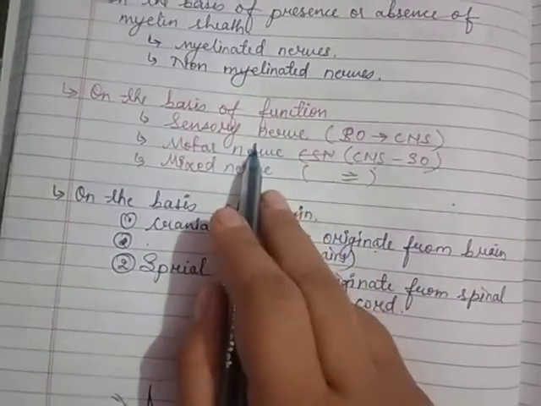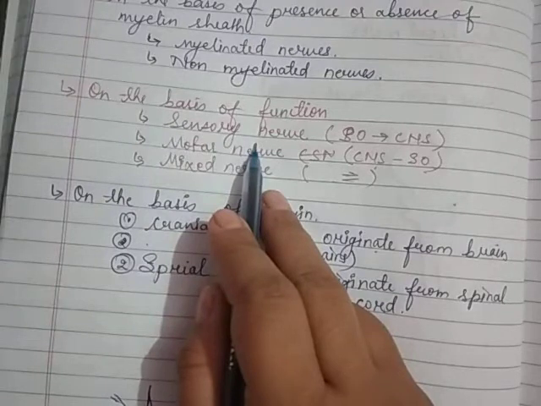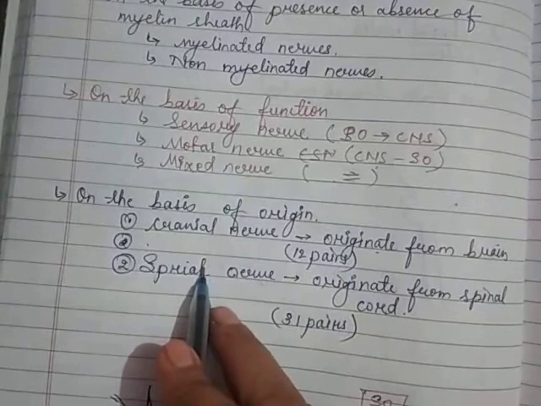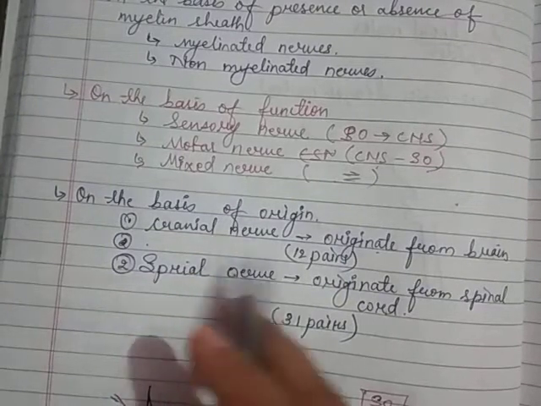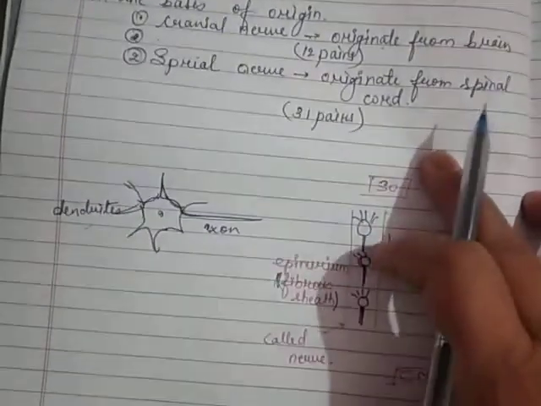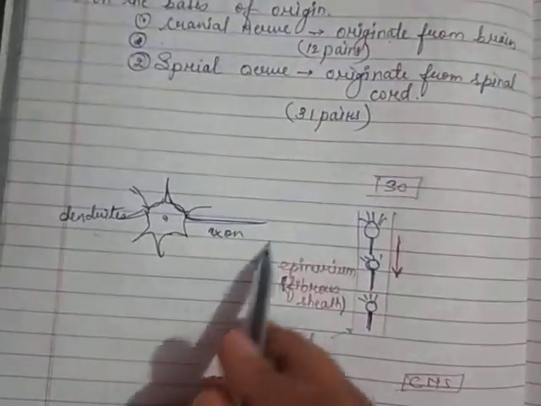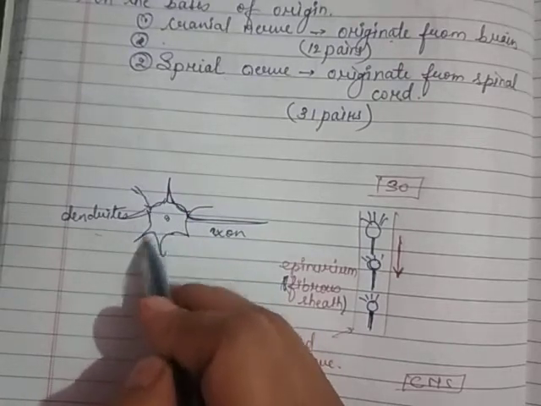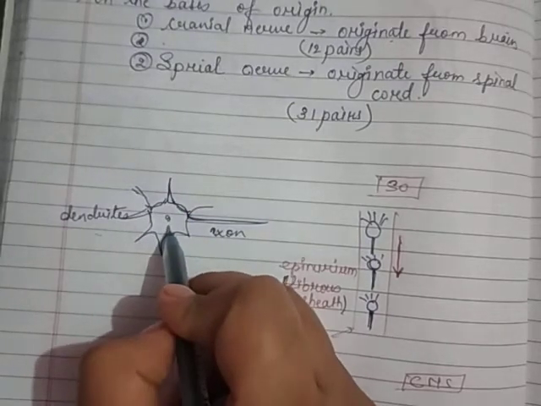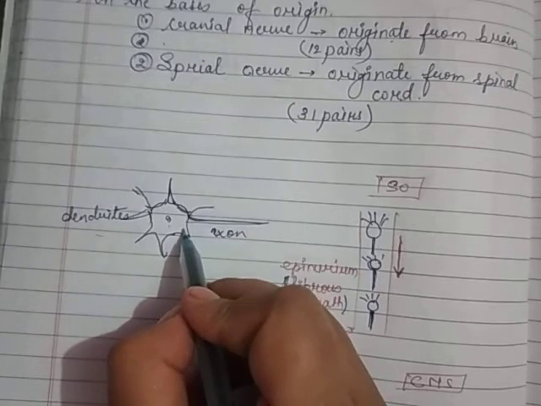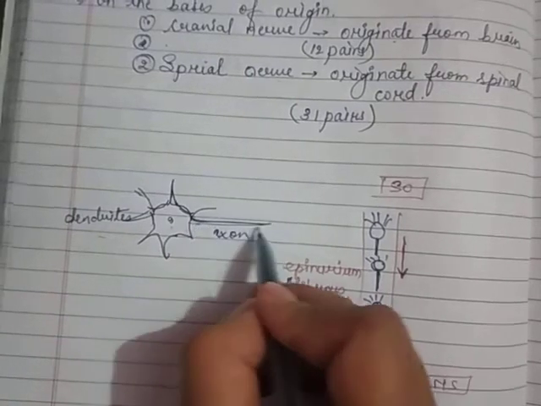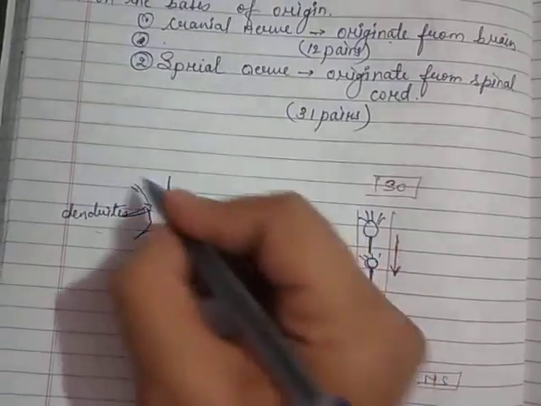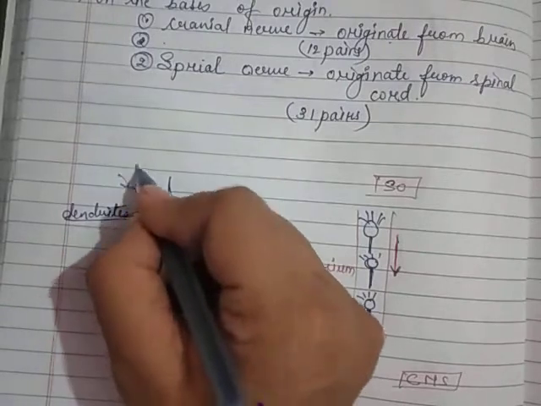First, on the basis of function, we are going to see how the nerves are divided and how these nerves are used in the cranial and spinal nerves. Yes, as we know, this is the diagram of the neuron, where it has the dendrites and the cyton, the cell body. From this cyton, the axon will carry away the message. Yes, here the dendrites are collecting the information.